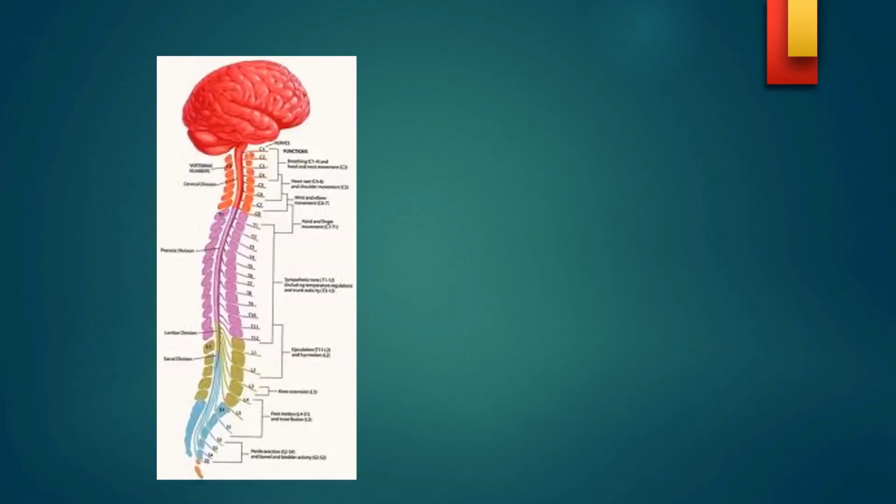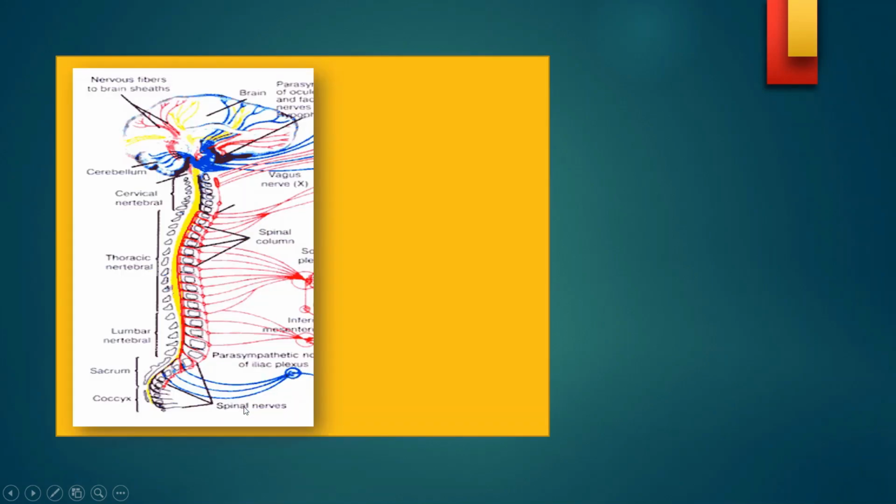So let's understand how the brain looks. The brain is here, and then the brain and the spinal cord. The nerves are moving out of the various spine vertebrae, what we consider the vertebral column. In the spinal cord, the nerves are coming out.